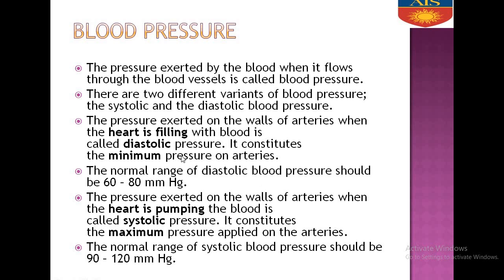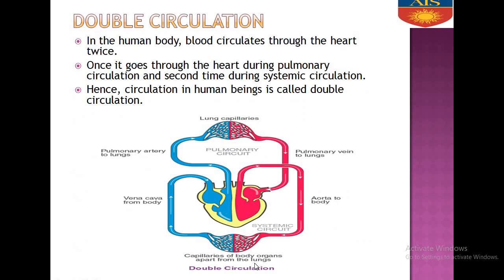When the heart is filling, it is diastolic. When the heart is pumping, it is systolic. It constitutes the maximum pressure on the arteries. So, what is the range of systolic pressure? 90 to 120. So, you must have read that the normal blood pressure is 80 to 120 millimeter of Hg or mercury.